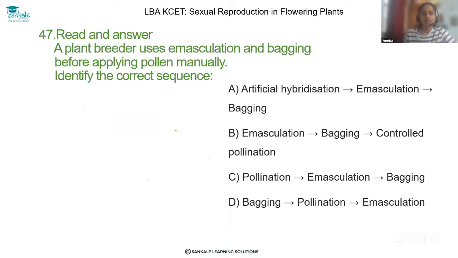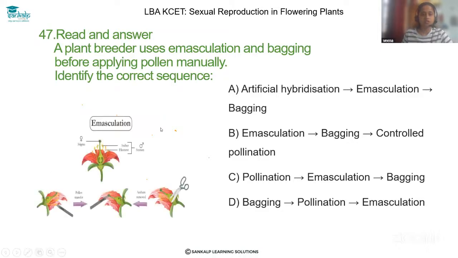Let's solve question 47. A plant breeder uses emasculation and bagging before applying pollen manually. Identify the correct sequence. Dear student, just observe the structure here. Emasculation is an artificial hybridization process, done to avoid unwanted pollen grains, so as to expect a hybrid plant.